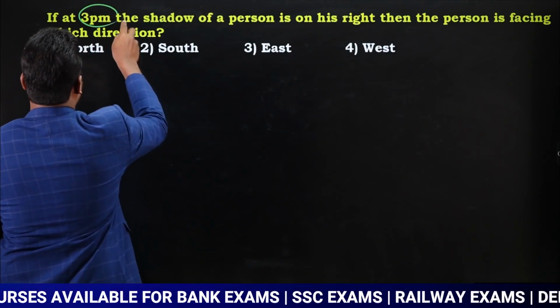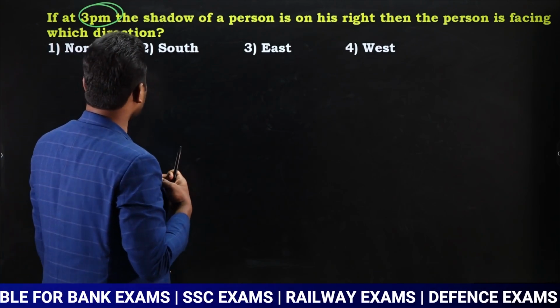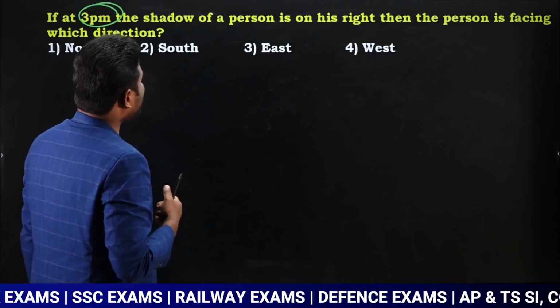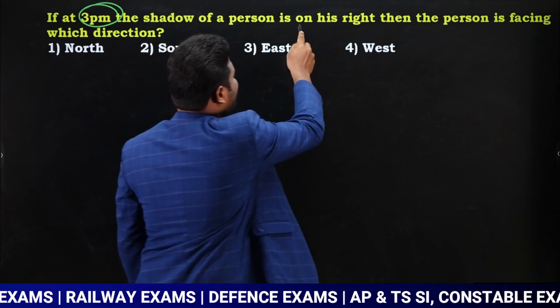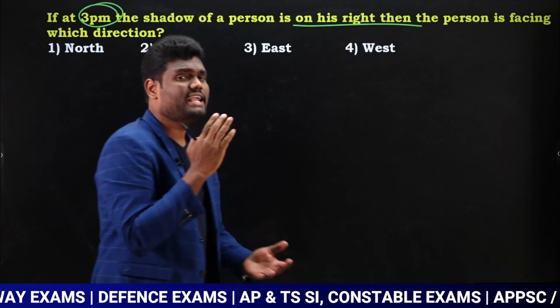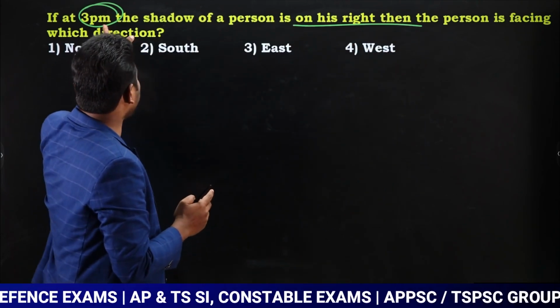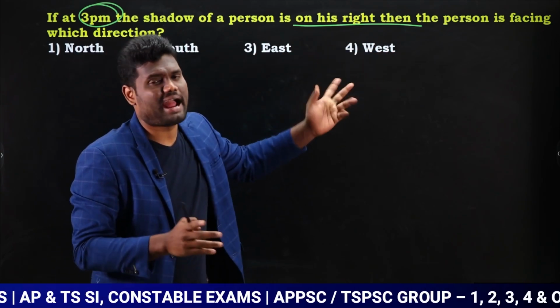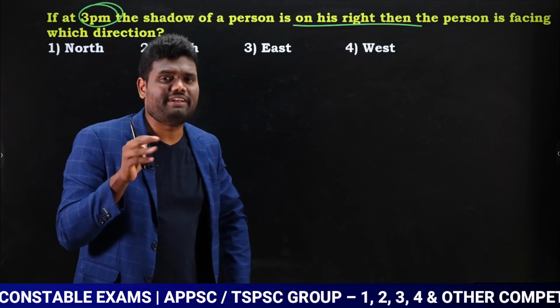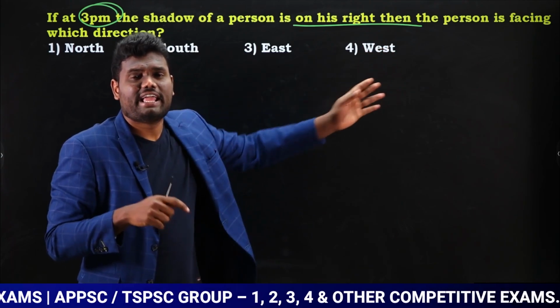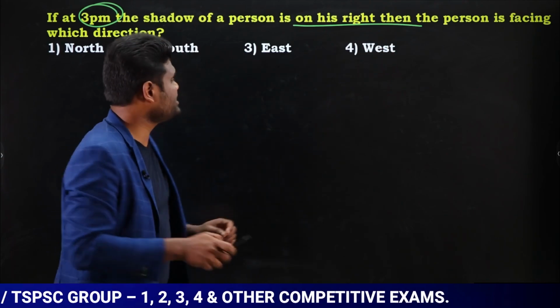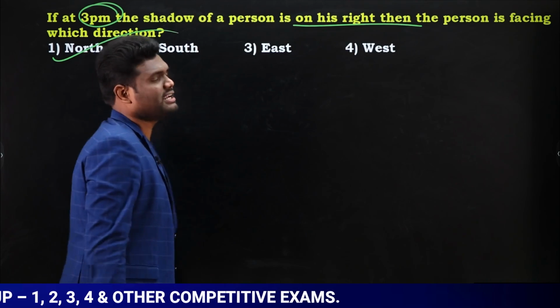Look here. If at 3 p.m. the shadow of a person is on his right hand. 3 p.m. means evening time, yes or no? I just need to concentrate on time and hand. Nothing more than that. 3 p.m. means evening time. Evening shadow right hand side means the person is facing towards the north direction. So I can directly say the answer is north.